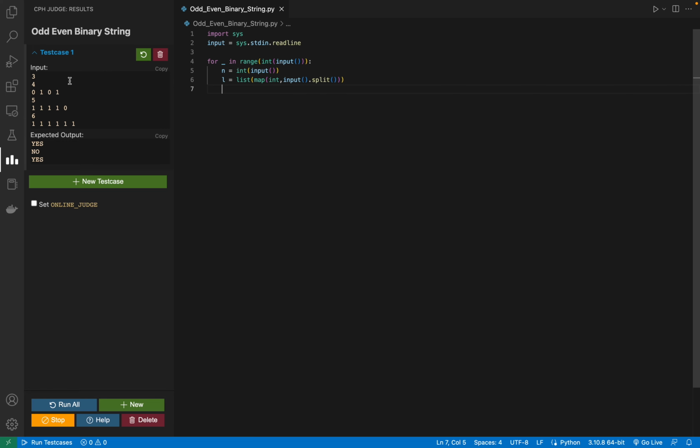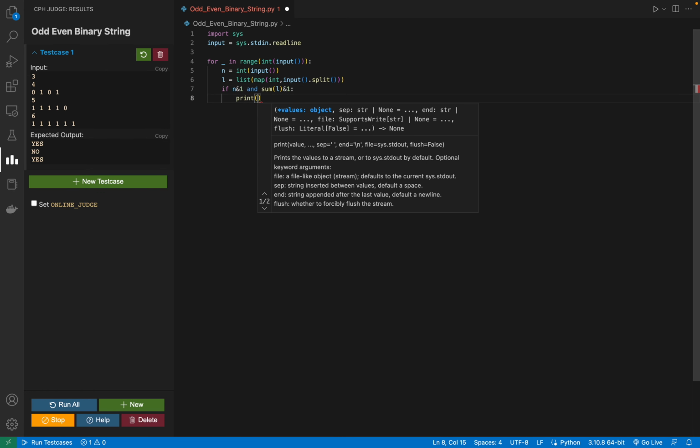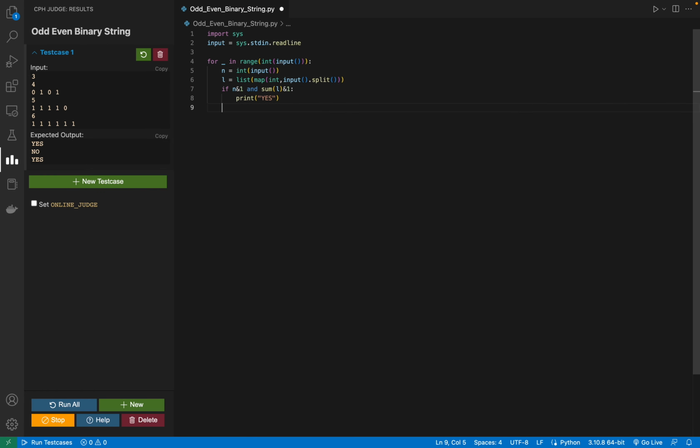and I can do if n and 1. So if n is even and sum of L and 1, then I have to print yes, else no. Okay, I have to check if both are even and both are odd, right?